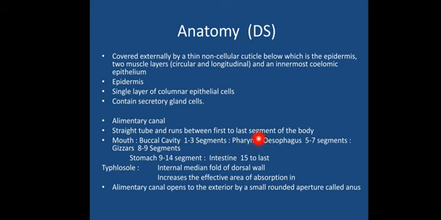So how can the segments be divided? First the mouth. After the mouth, there will be the buccal cavity, which will be from the first to third segment. Then the pharynx, which is a transition, the junction between the buccal cavity and the esophagus. Then the esophagus will extend from the 5th to 7th segment, and then the gizzard from the 8th to 9th segment.